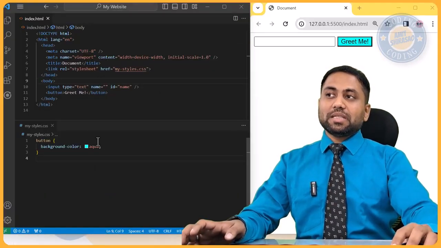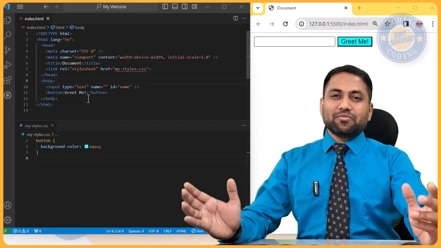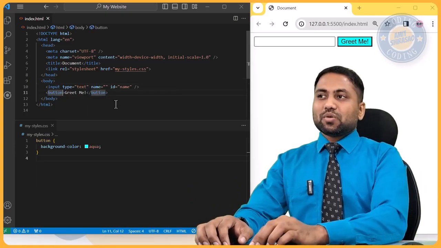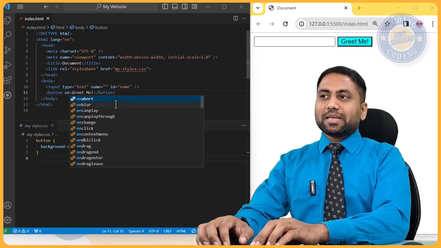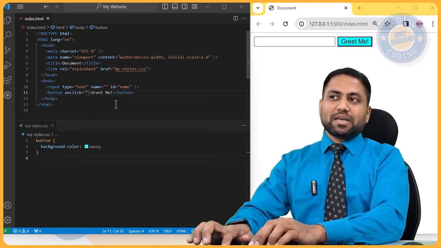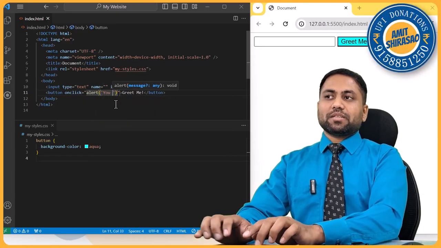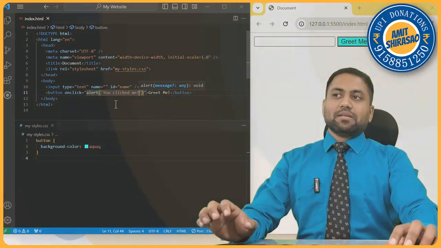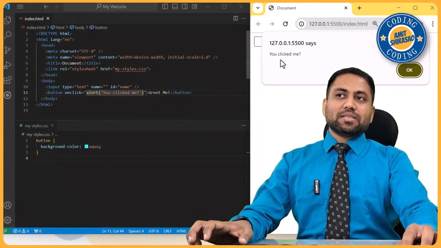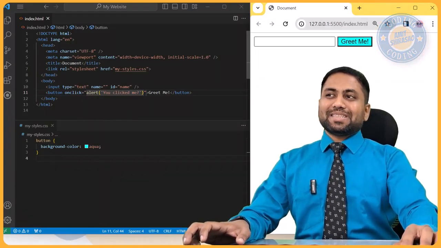So till now we have only seen HTML and CSS. We haven't seen JavaScript, right? JavaScript means functionality, so it will add functionality to this page. So let us add functionality that on clicking of this button, I need to do something. So let's say I need to alert the user saying, you clicked me, question mark. Okay, now when I click this button, you see there is an alert coming that you clicked me. Okay, so this is called an alert.